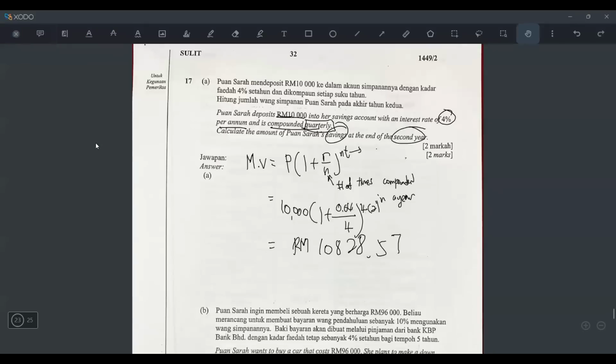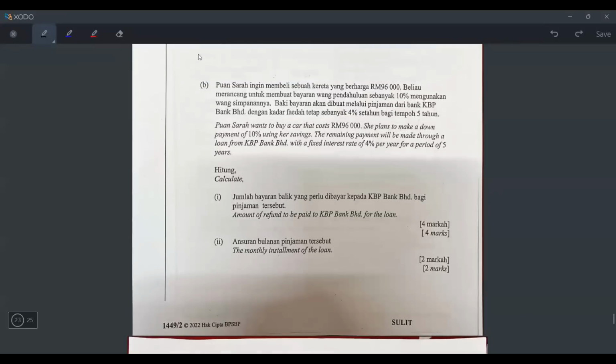Okay. All right. Let's scroll down and move on to soalan B. Okay, soalan B. Let's read. Puan Sarah wants to buy a car that costs 96,000. So this is the car price. She plans to make a down payment of 10% using her savings. So how much will she pay?